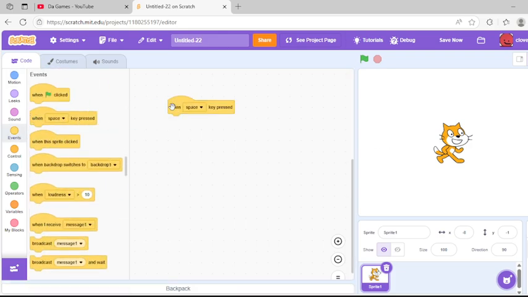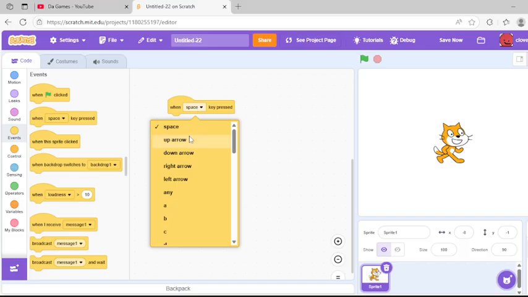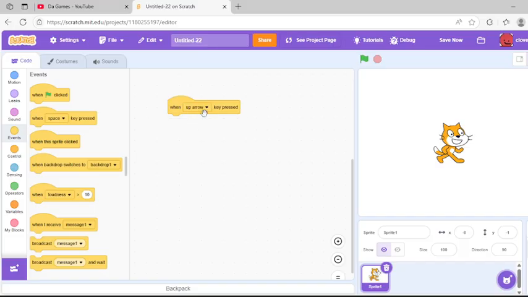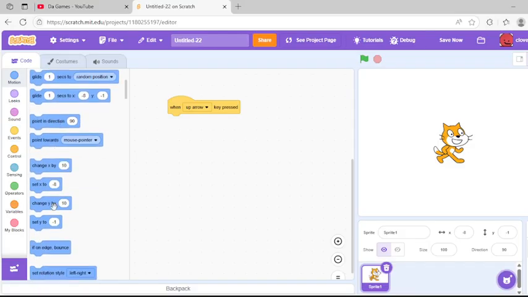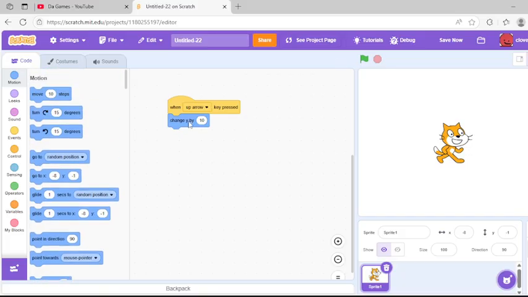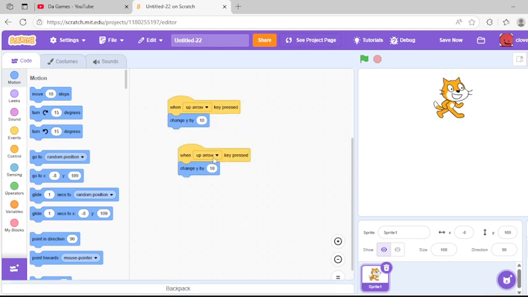I'm just gonna make it move up and down. So when up arrow key pressed, we are going to, this is going to be kind of weird, change Y by 10. That's probably going to make no sense to you, or if it does, great, because it made no sense for me when I started out. But look, now it moves up. And then we can make it move down like this.